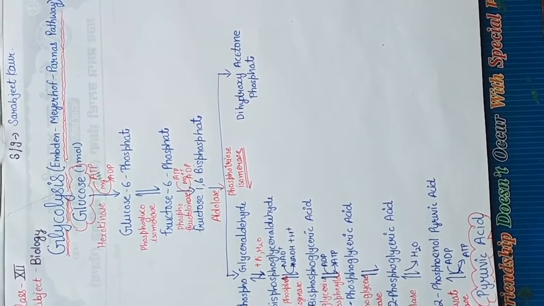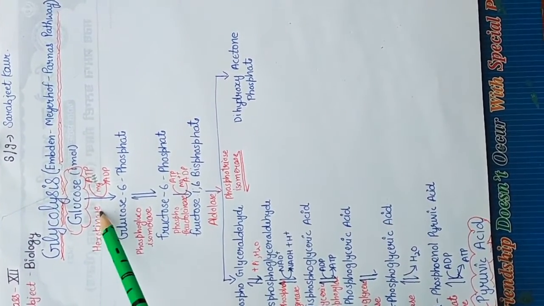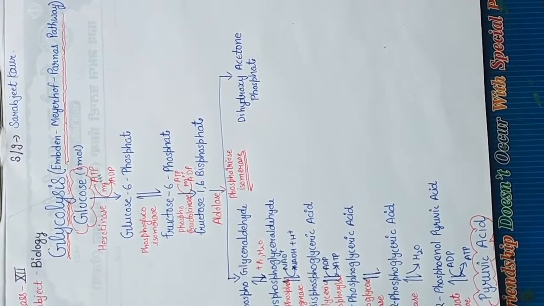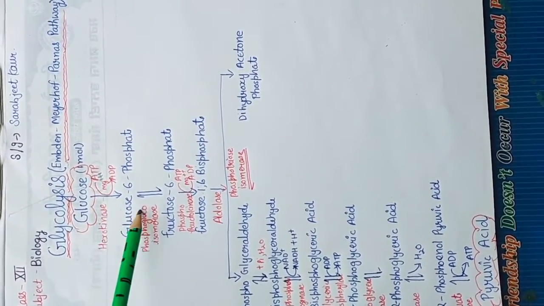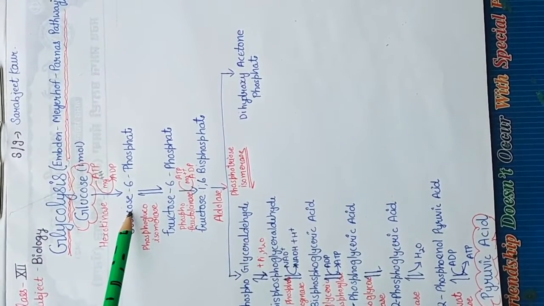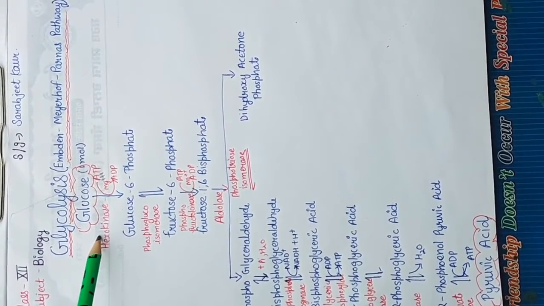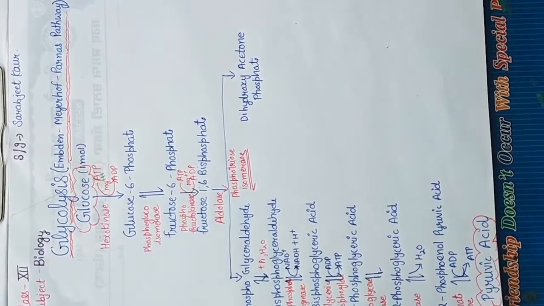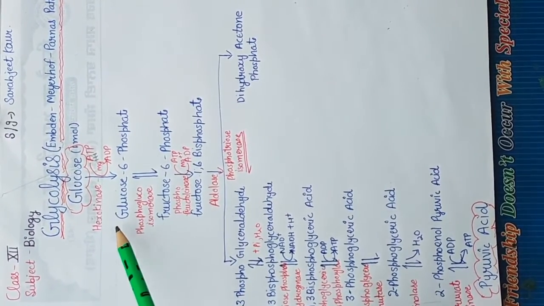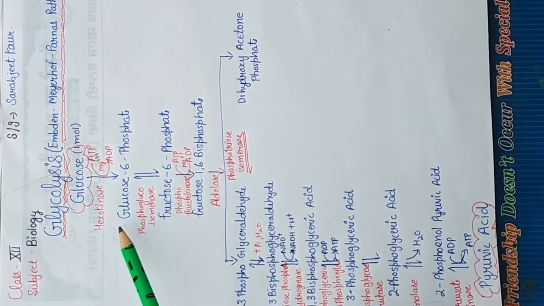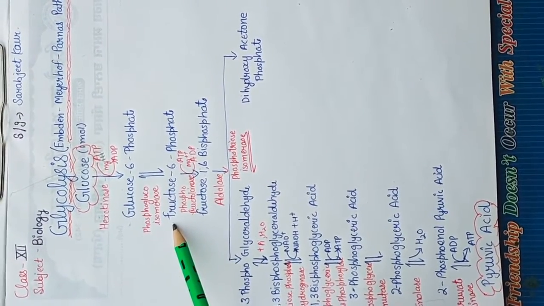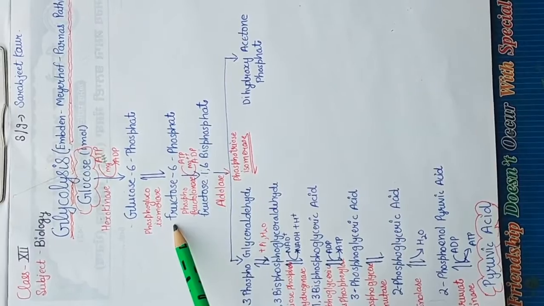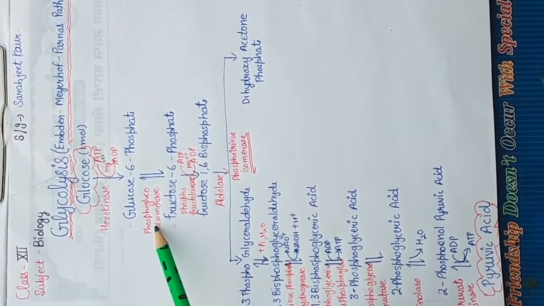First, the glucose molecule is phosphorylated in the presence of ATP to form glucose 6-phosphate. The reaction is catalyzed by the hexokinase enzyme. Glucose 6-phosphate is further isomerized to form fructose 6-phosphate in the presence of the enzyme phosphoglucose isomerase.